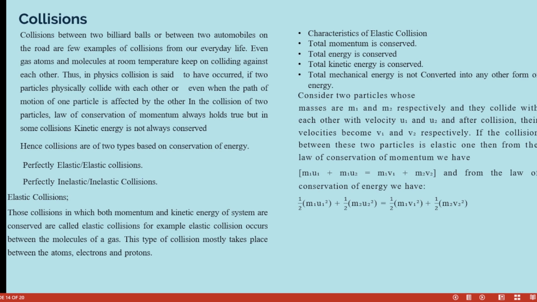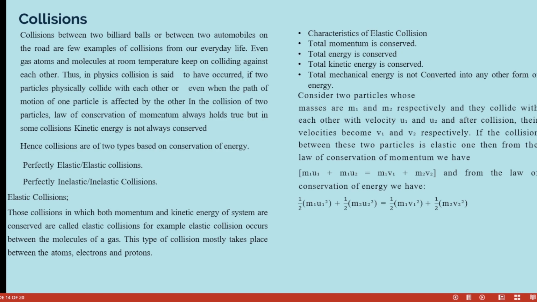In the collision of two particles, the law of conservation of momentum always holds true, but in some collisions, kinetic energy is not conserved. Hence, collisions are of two types based on the conservation of energy: the perfectly elastic collision and the perfectly inelastic collision.